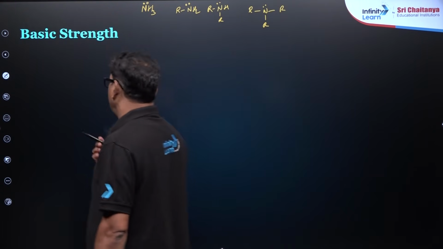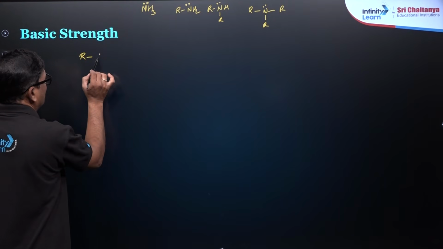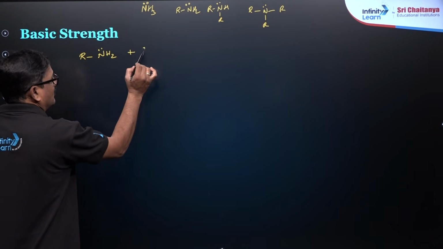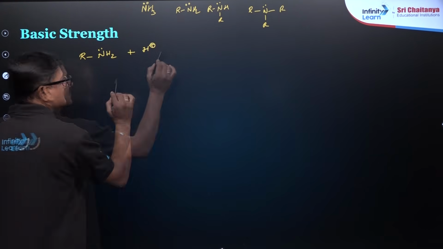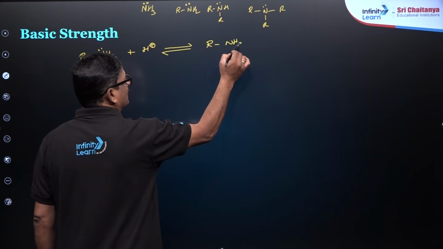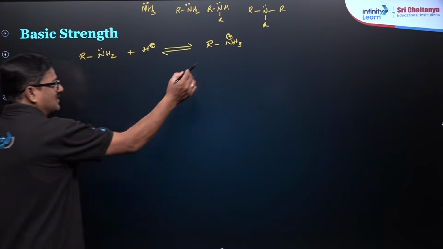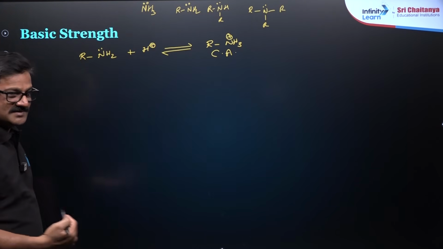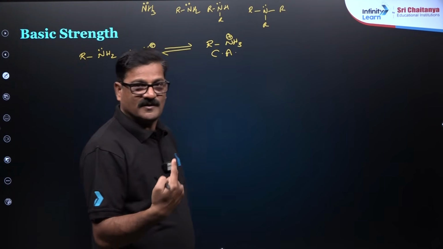Okay, so let it be anything. You talk about the amine because of this electron pair, it is an H plus acceptor. So it is a base, so that you are going to get RNH3 plus. It is a conjugate acid. So basic strength is directly proportional to the stability of conjugate acid.